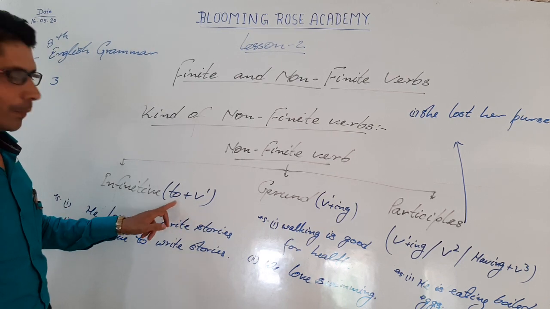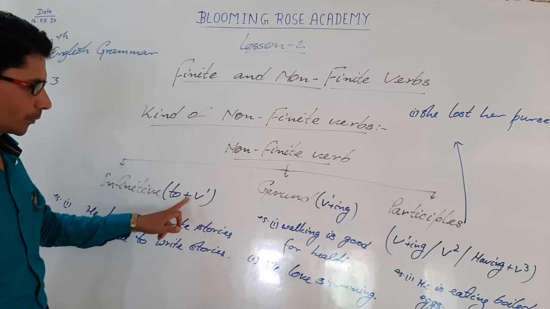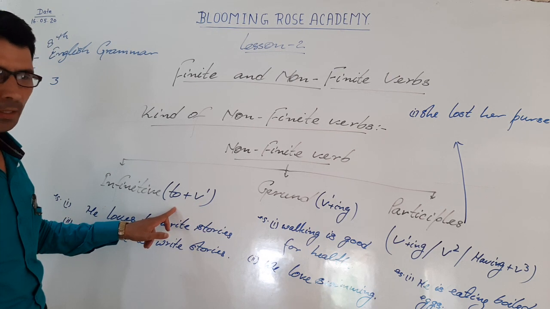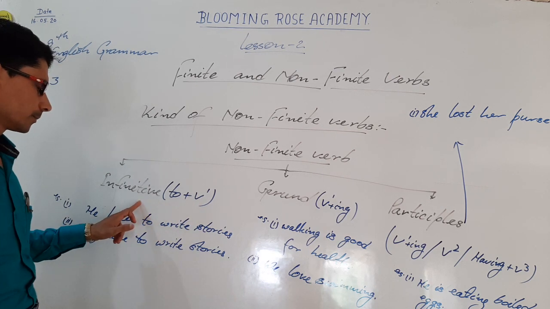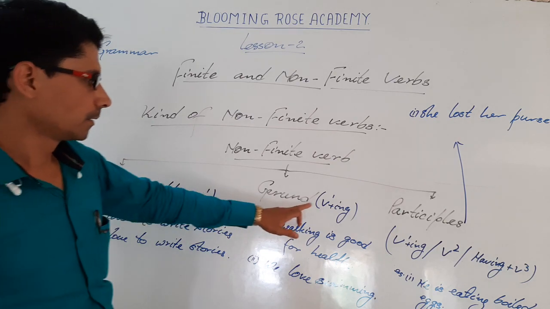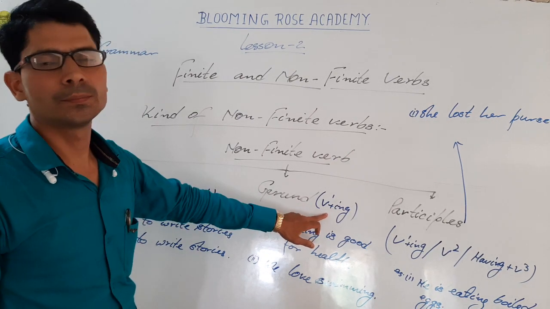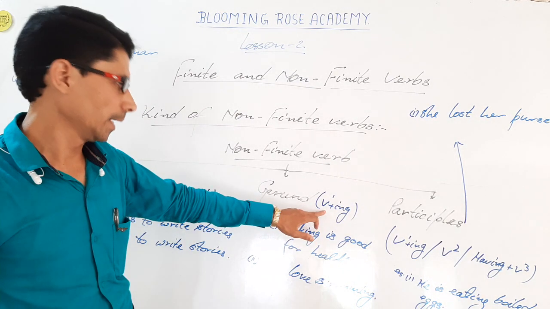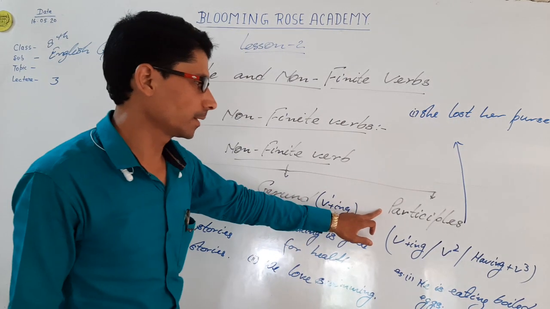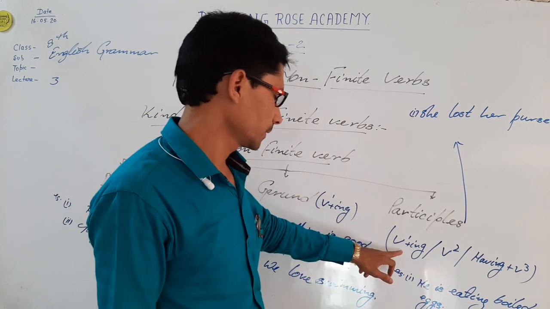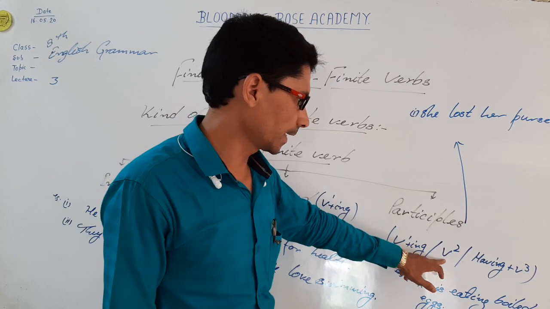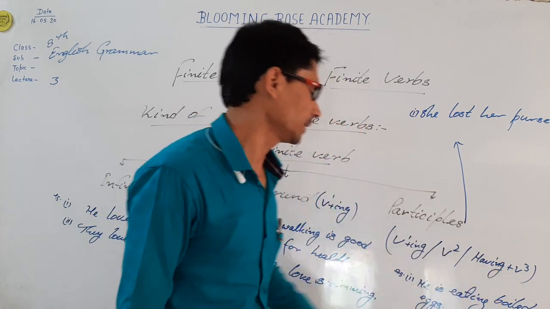To plus V1. When to is placed just before the base form, means the first form of verb, that is called infinitive. Gerund: verb plus ing, that is the fourth form of verb, is called gerund. Participles: there are three forms of participles: verb ing form, second form, and having plus V3.